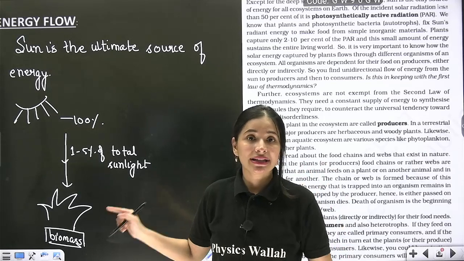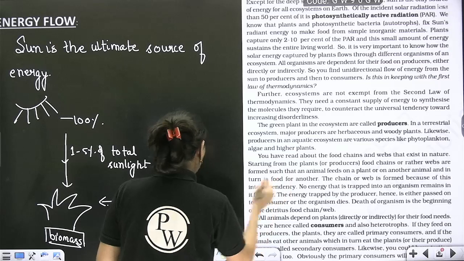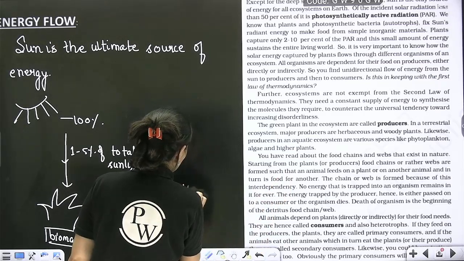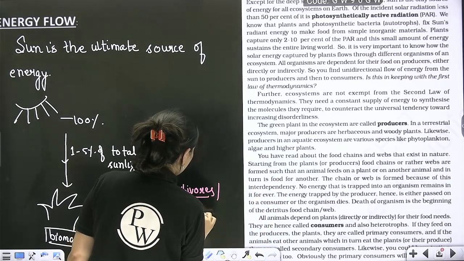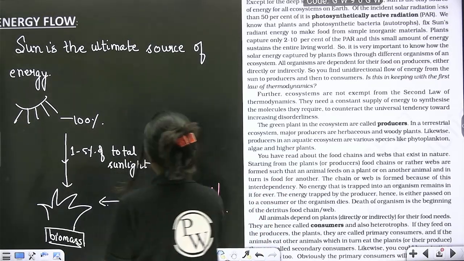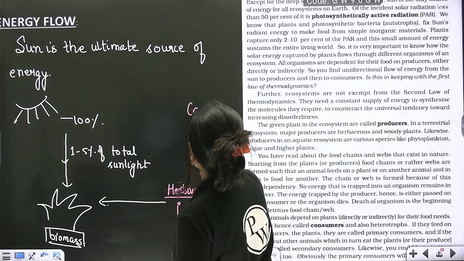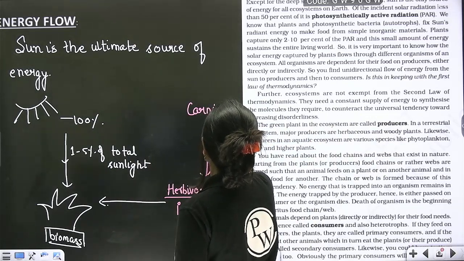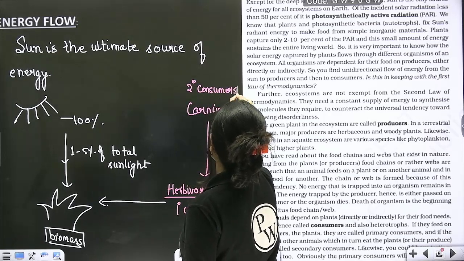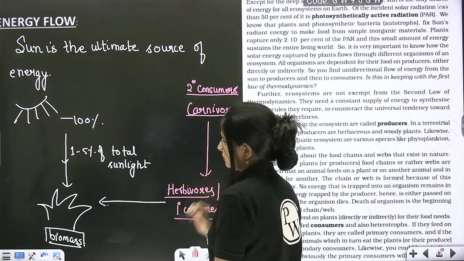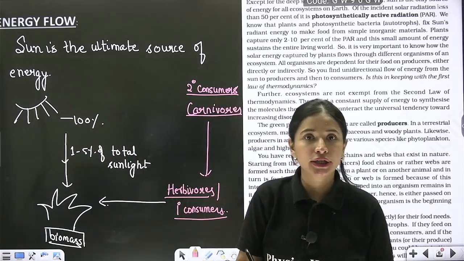And now, this is going to be fed by grasses, which are the producers. Then they are going to be fed by herbivores, who are actually known as primary consumers. And then begins your flow of energy. Then these herbivores are fed by carnivores, who are also known as secondary consumers. Correct? Yes or no? So here begins the flow of energy from one trophic level.